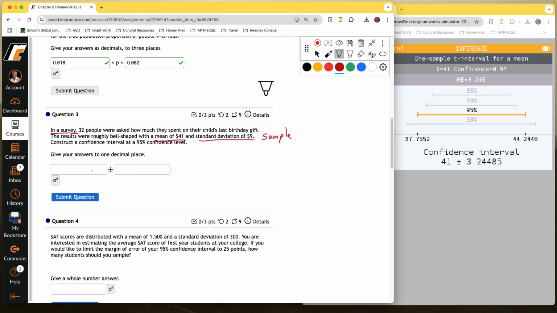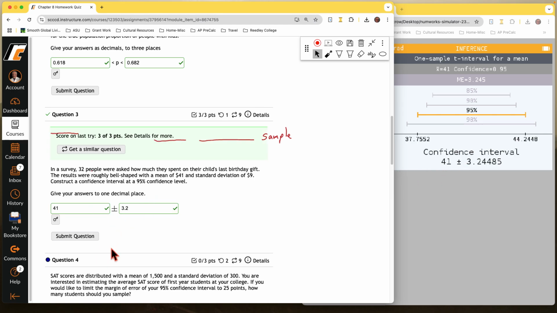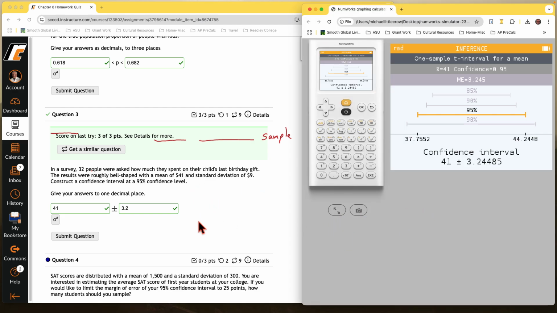Okay, so our confidence interval is that the mean is 41, and again that's always going to come from this sample as it is, plus or minus 3.2, and that's the confidence interval. So that's how they want us to state it there, and we're all good. Now, had we used a z, I imagine we would have been off. But give it a try.